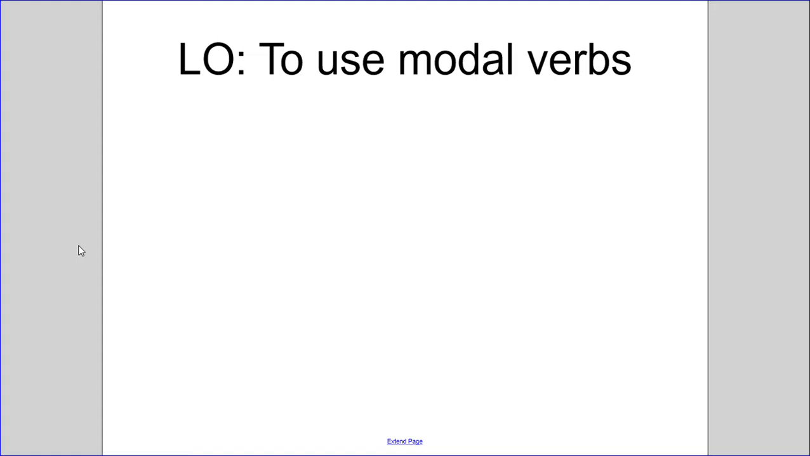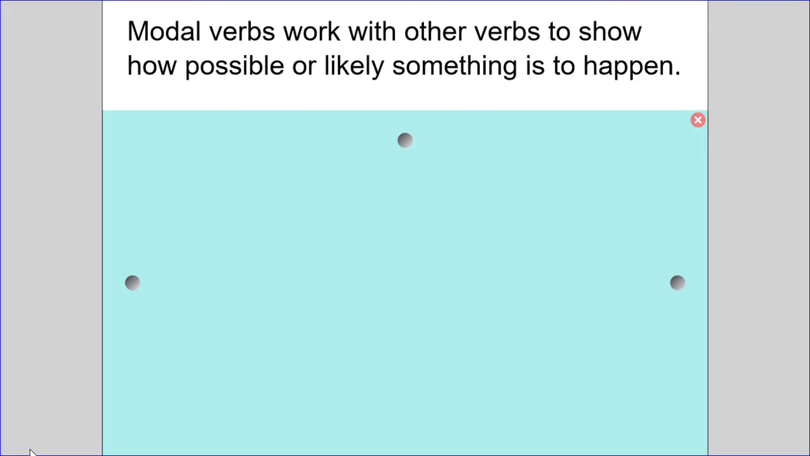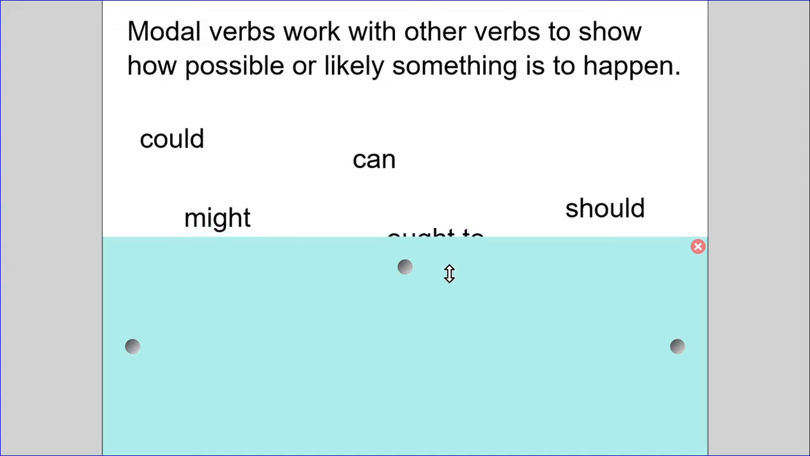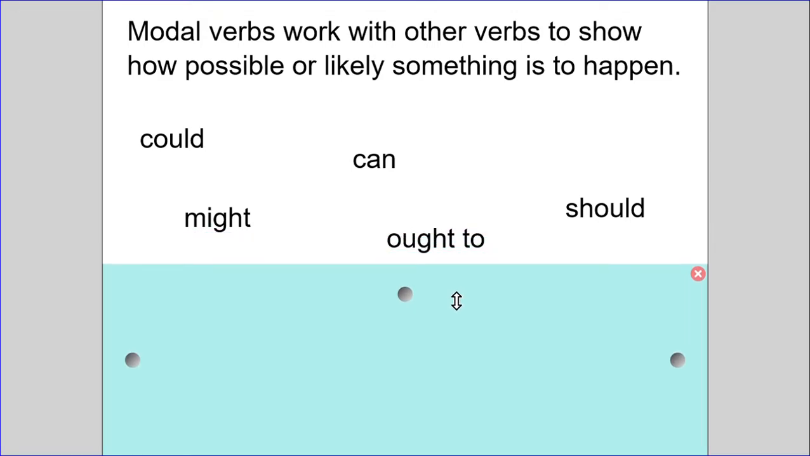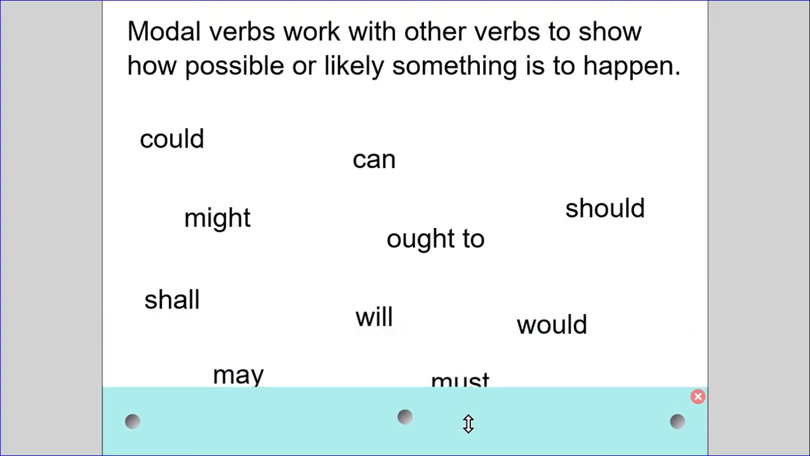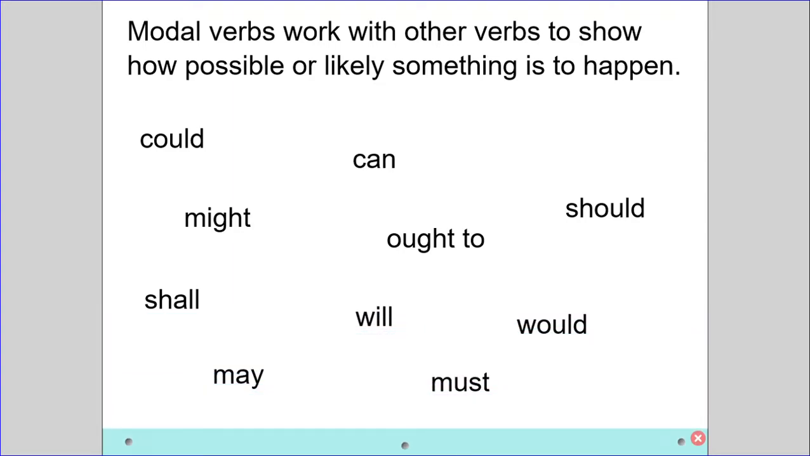So let's begin. Today our learning objective is to use modal verbs. Modal verbs work with other verbs to show how possible or likely something is to happen. I've got some examples here. I wonder if, as we're going down, you can think of some more that you might have learnt about in previous years. How many of those did you manage to get? We've got could, might, shall, may, can, ought to, will, must, would, should.